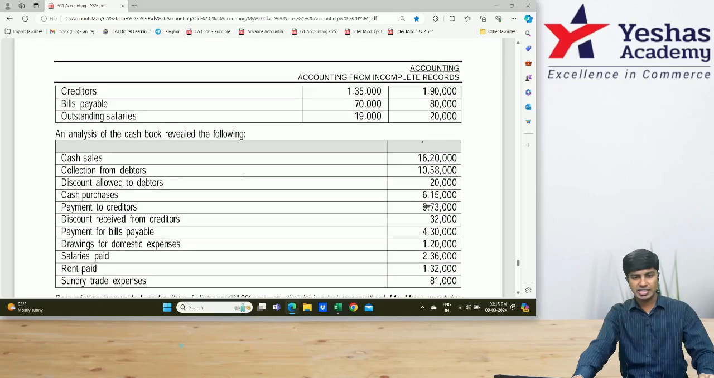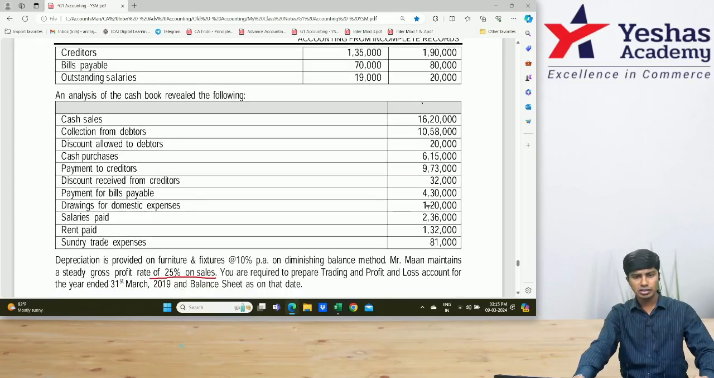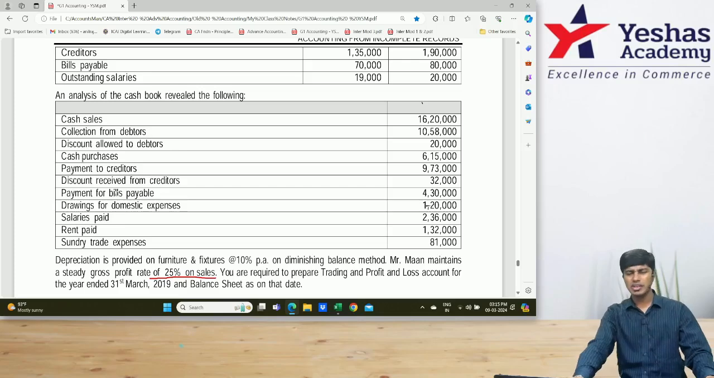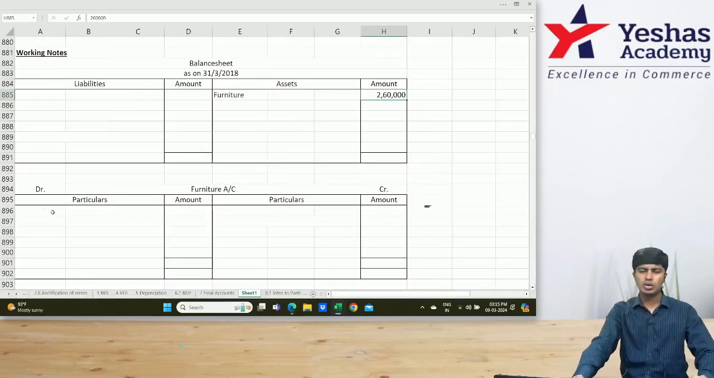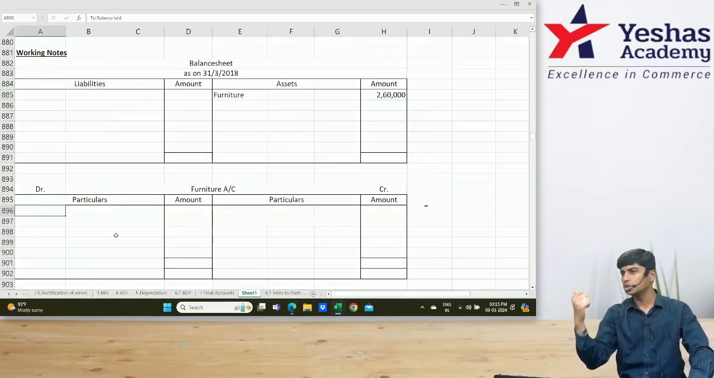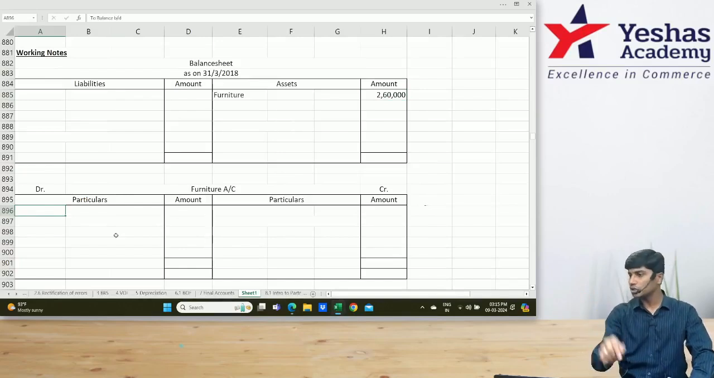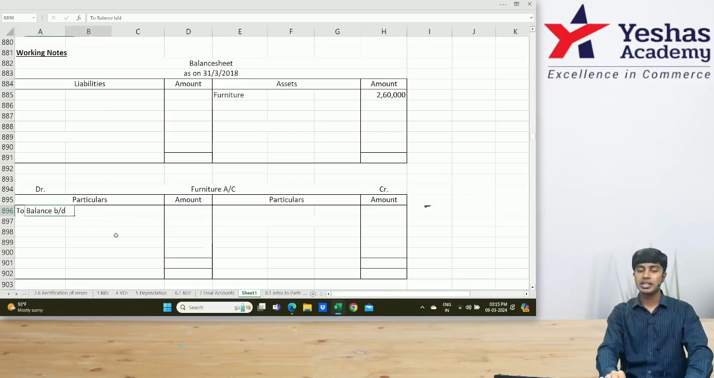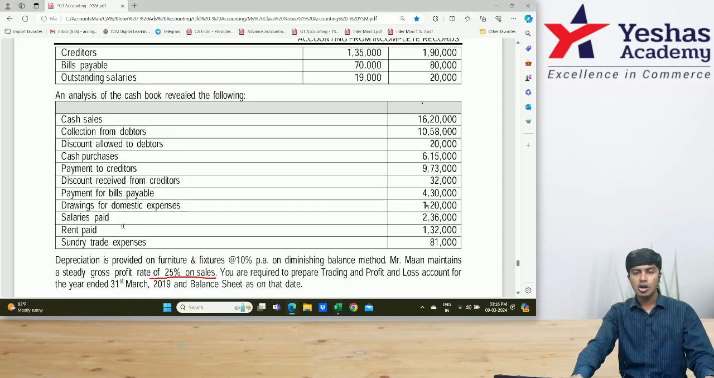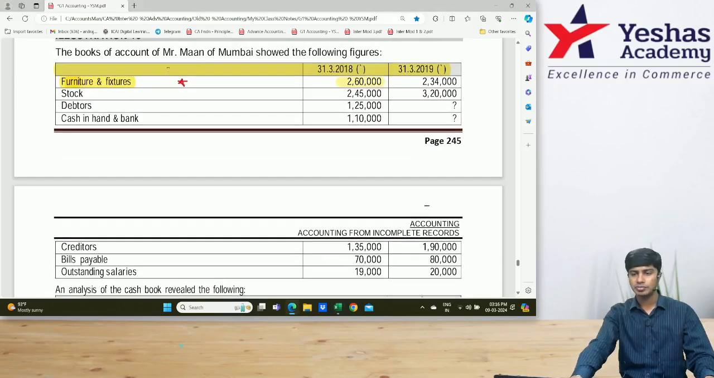And in the cash transactions also, if you see, is there any purchase of furniture or sale of furniture? Purchase of furniture is not there. So it's a very, very easy question. First one. So I'll teach you how to do the ledger, but in this question you can actually skip. But in the later questions, you would have to prepare. Furniture account is an asset account. On the debit side, I'll write to balance brought down 2,60,000. How much is the closing balance of furniture?